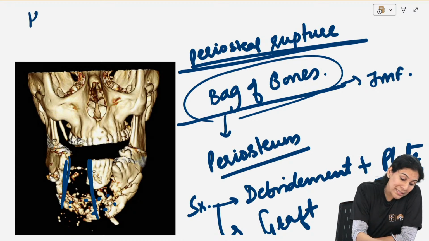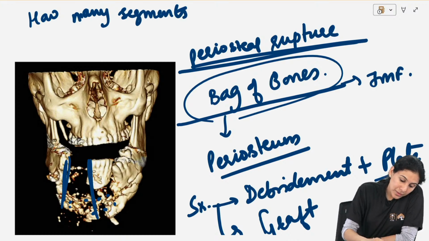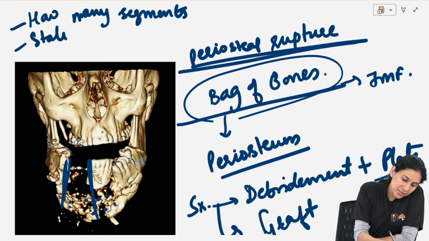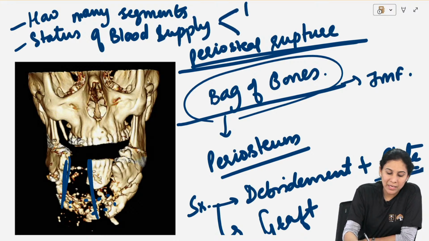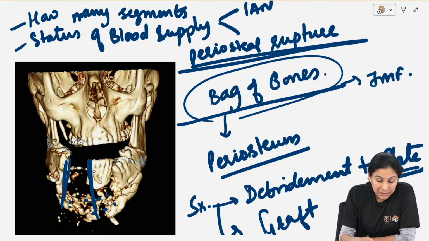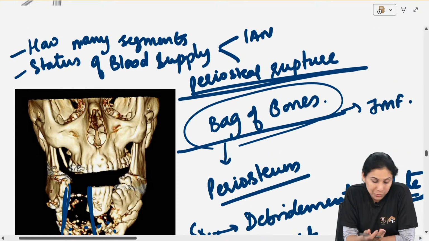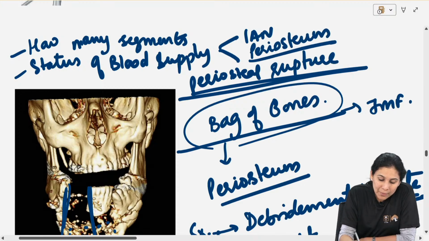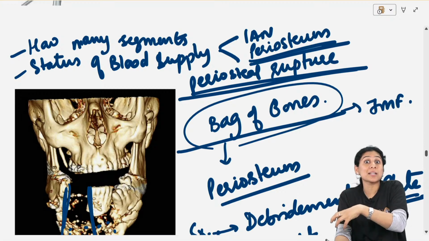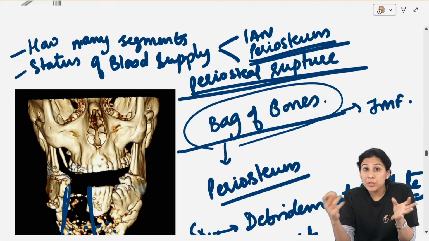Okay, how many segments is the comminution and what is the status of blood supply? Where does the blood supply come from? Blood supply comes from the inferior alveolar nerve. Okay, that will obviously have ruptured, because with such comminution it must be ruptured, and it comes from the periosteum. So if the examiner is using words like periosteal rupture, periosteal perforations,